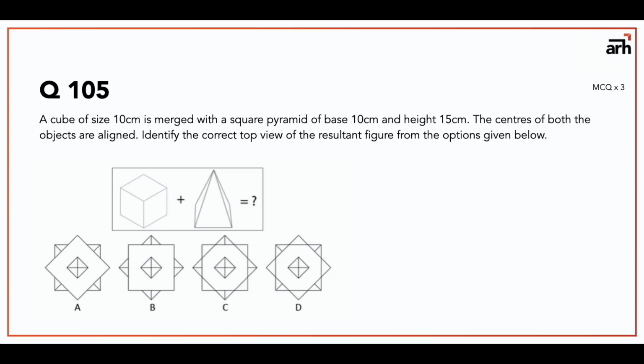Actually, if you look at the options, you can automatically disqualify A and D. And if you still look, in A and B the center line and the corner line of the pyramid don't match. In B and C, if you again check, option B is correct. Option C is wrong because in the plan of the cube, the lines of the pyramid will not be visible. So option B is correct.